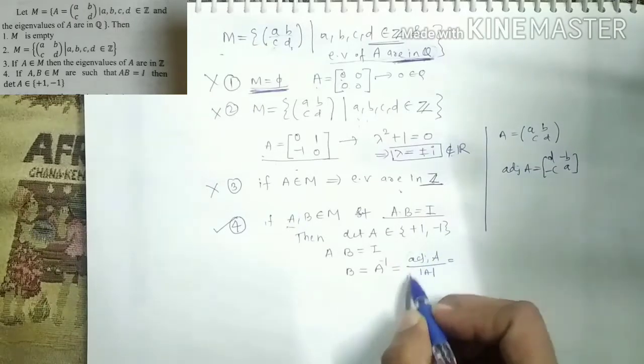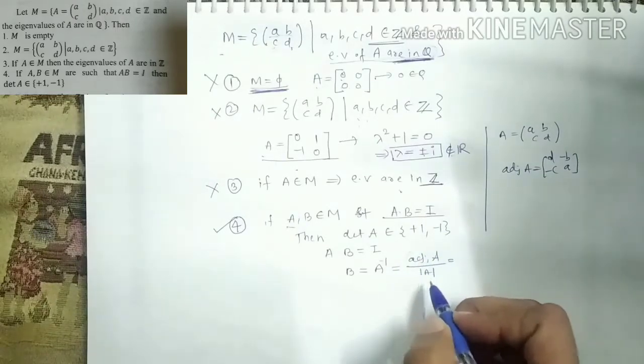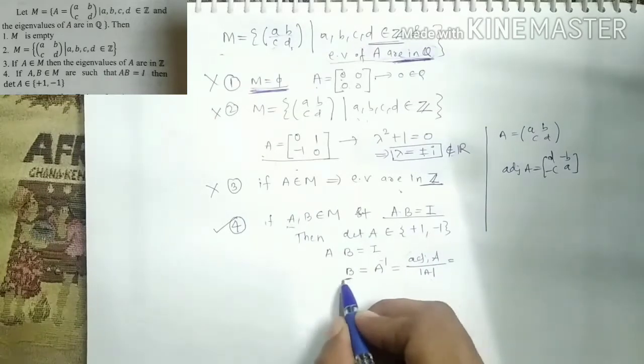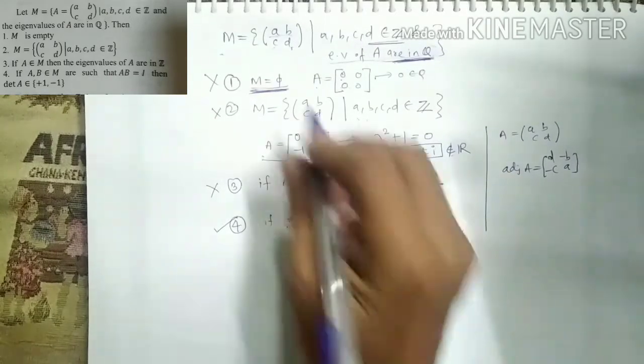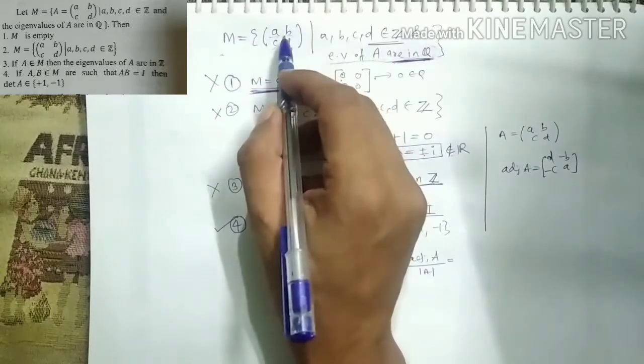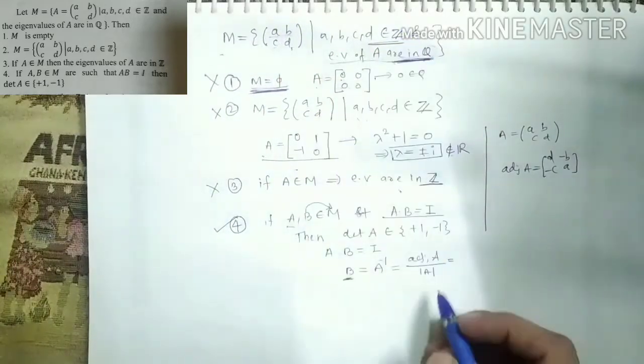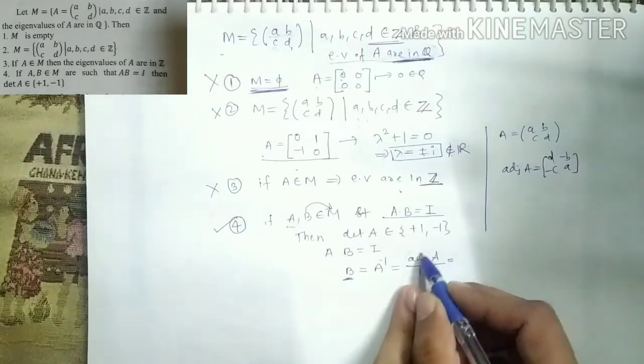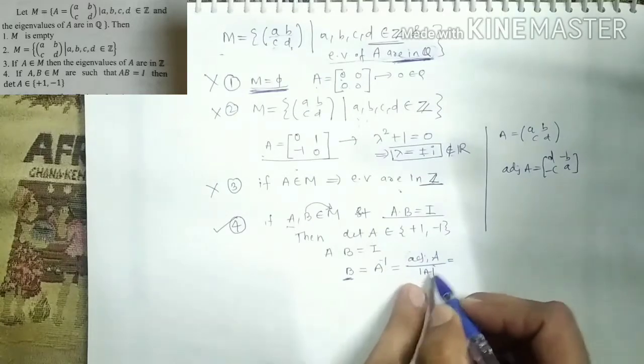So if my adjoint has integer entries, and I divide by some value, and what is the value? The determinant. Now see very carefully, my B also belongs to M, which means all entries of B have to be integers.